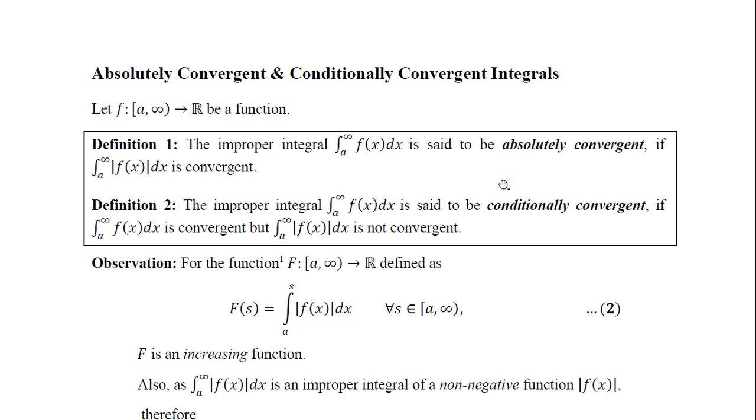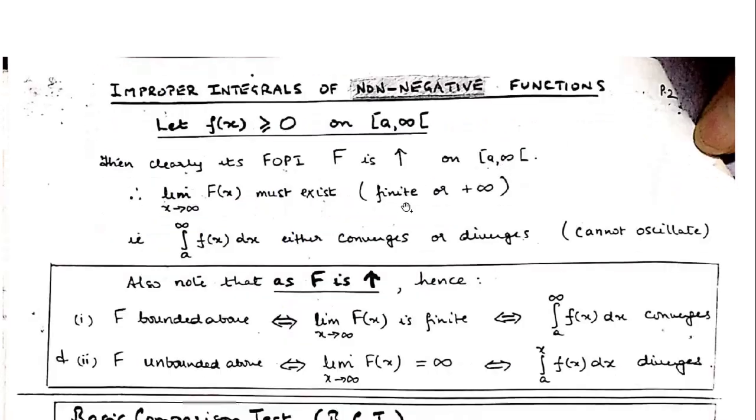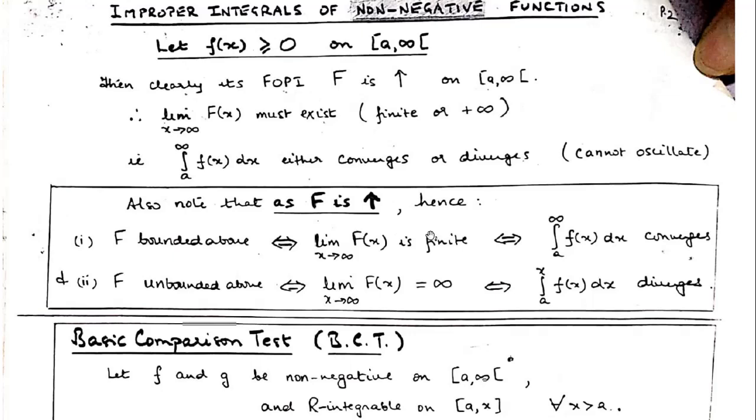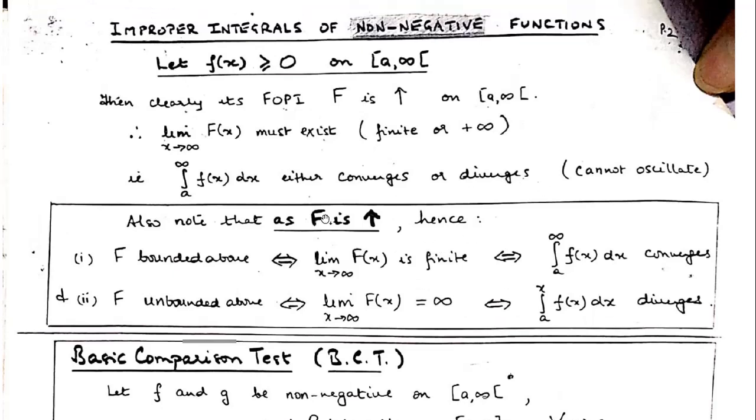before discussing, let me just go back and tell you one more thing. This is a result which I skipped, so let me tell you one more. Exactly the way we do for non-negative term series. For a non-negative series, the sequence of partial sums is always an increasing sequence. So in that case, by using the monotone convergence theorem, that sequence of partial sums will either be convergent or divergent.